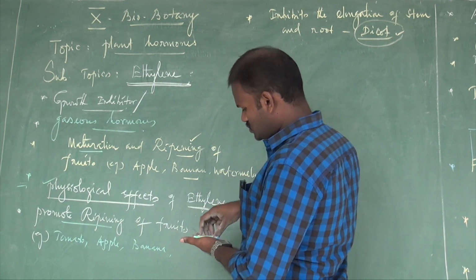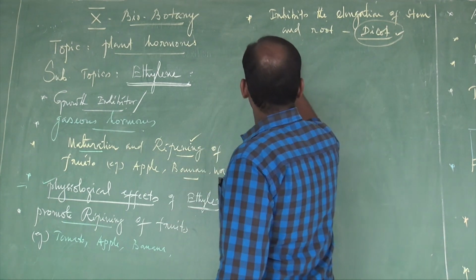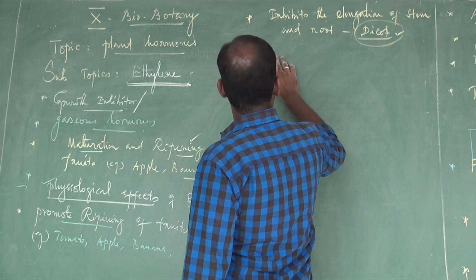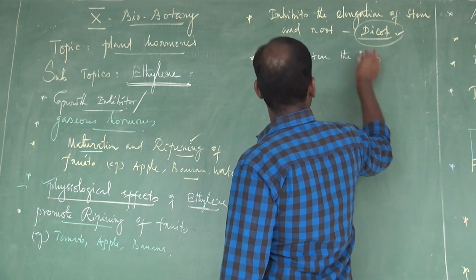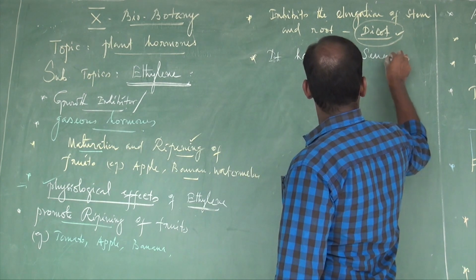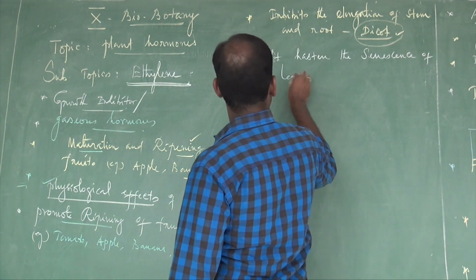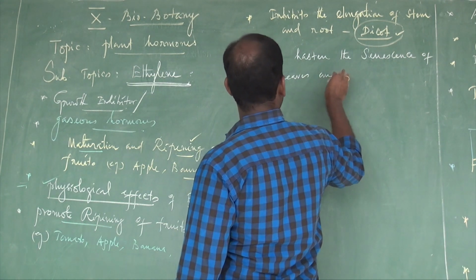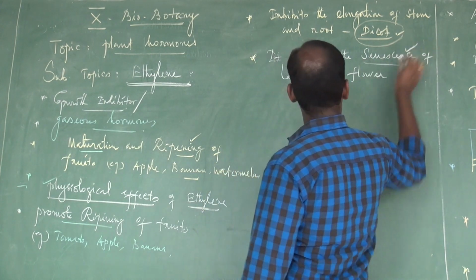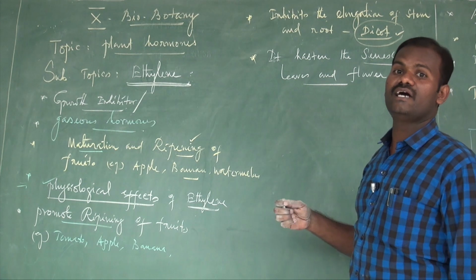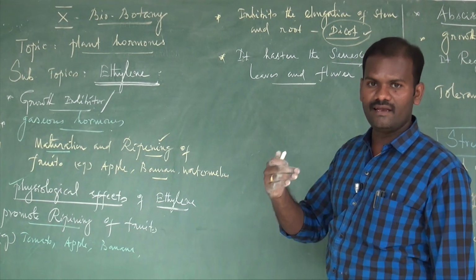Then it hastens the senescence of leaves and flowers. Already we know what is called senescence. It is a gradual process. The loss of chlorophyll occurs in the healthy leaf.